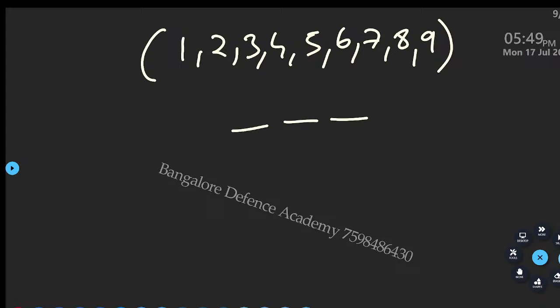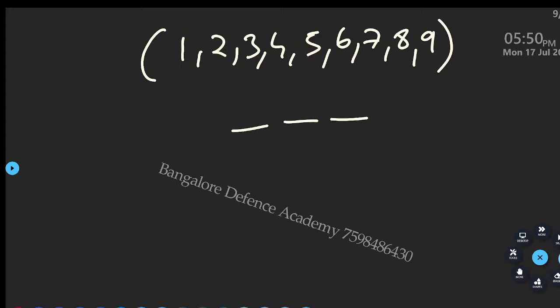Try both. With repetition it will be 9 cube, correct? That is how much? 729, correct? And without repetition it will be 9 into 8 into 7.